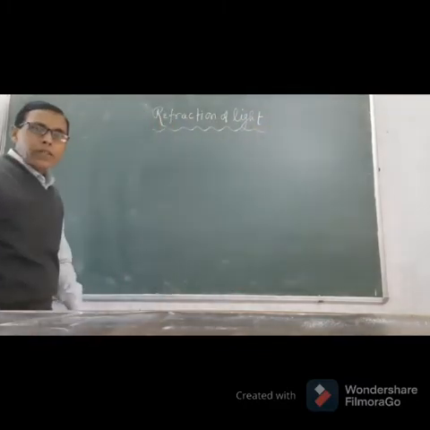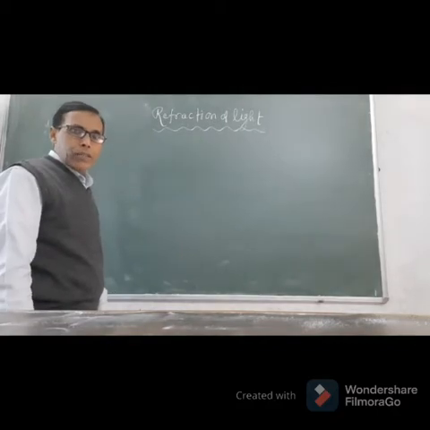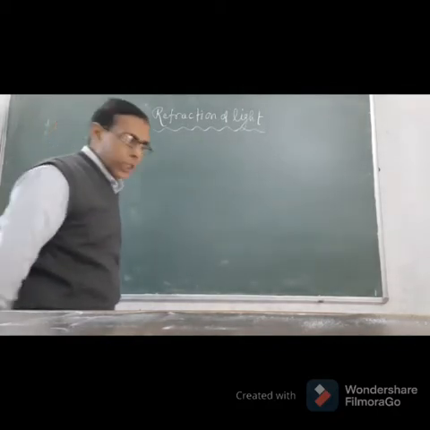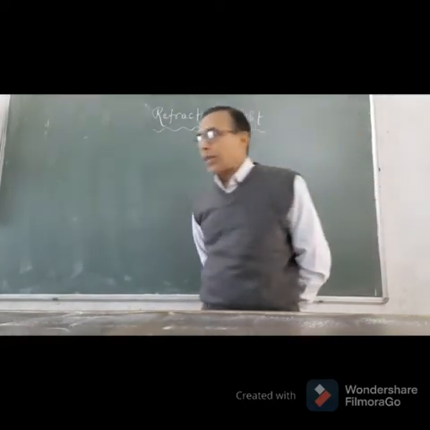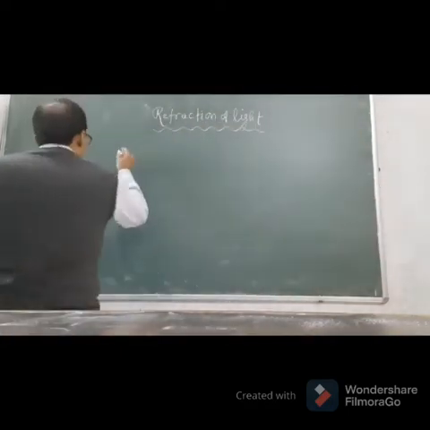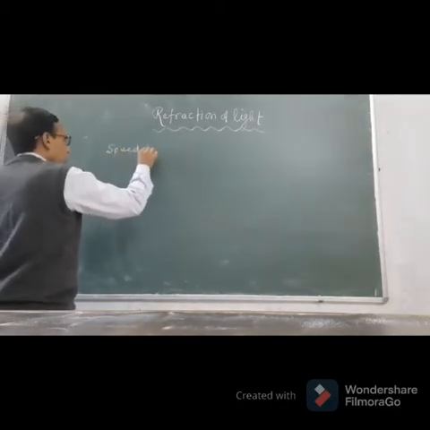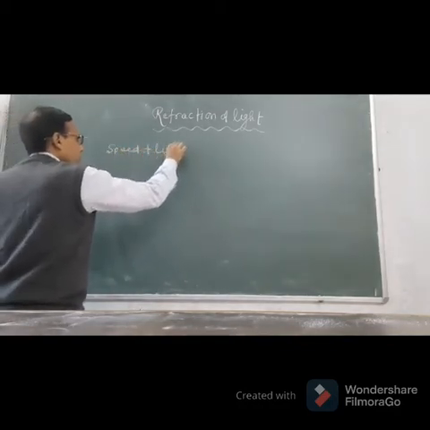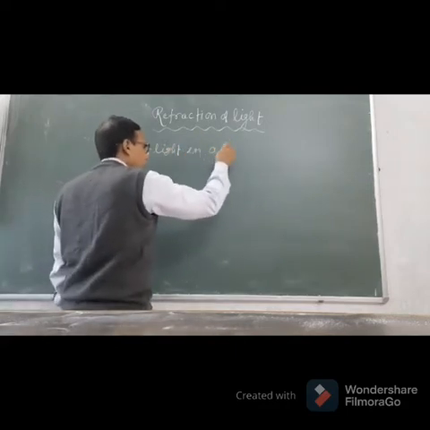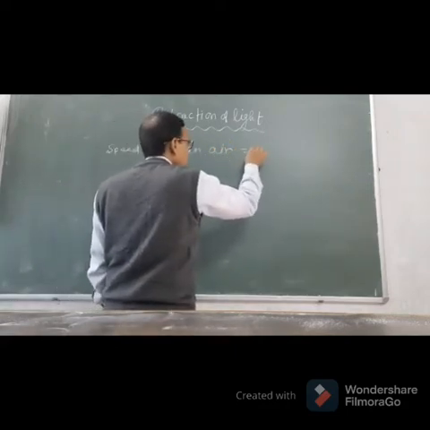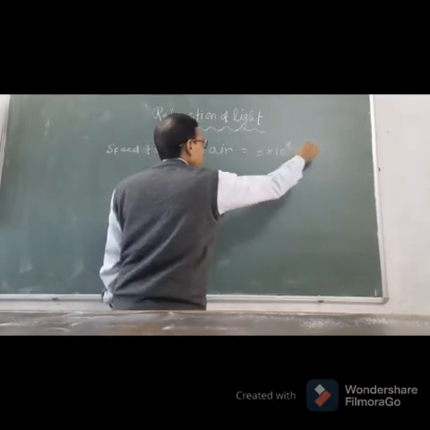Before we discuss the refraction of light, first you should know the speed of light in different media. Actually, the speed of light in different media is different. For example, the speed of light in air or free space or vacuum is 3 into 10 to the power 8 meter per second.